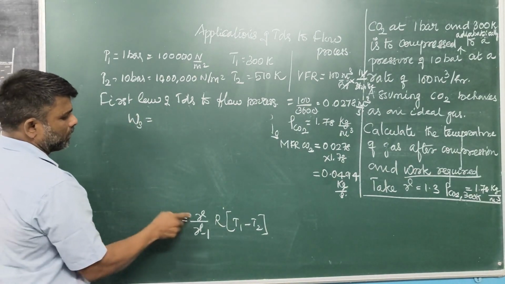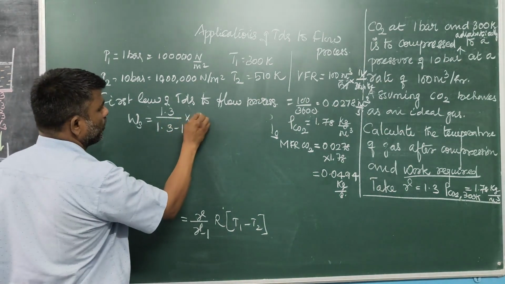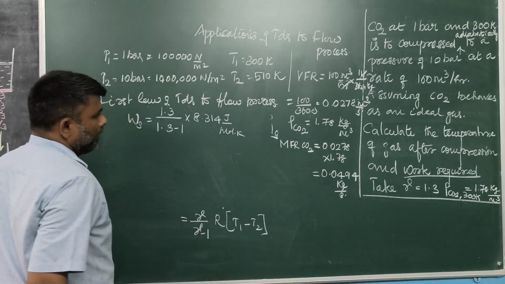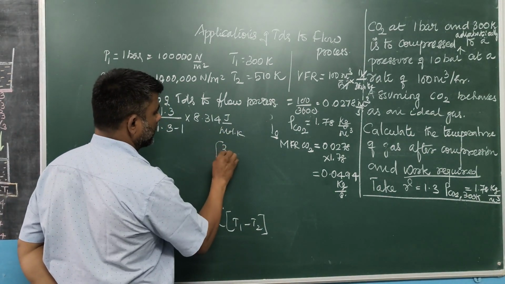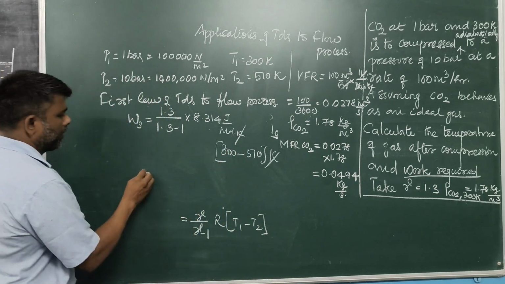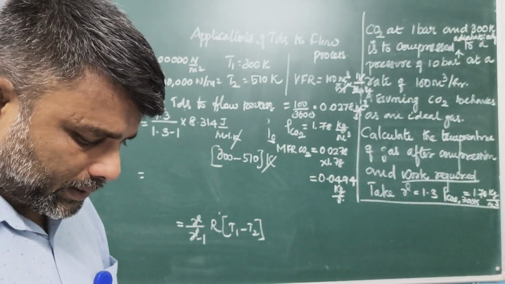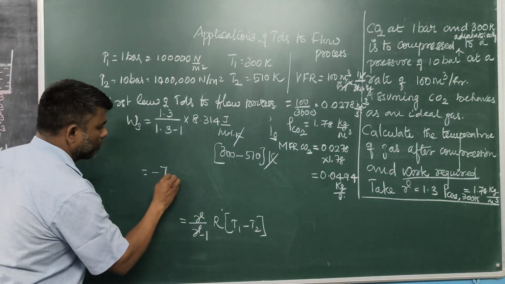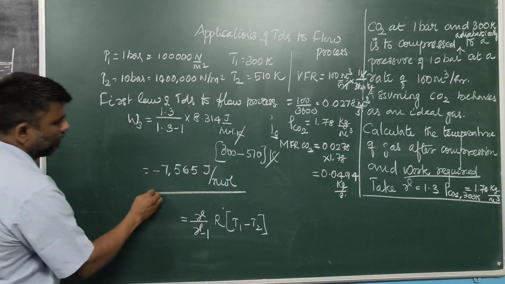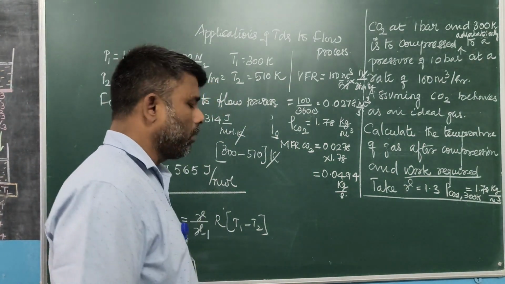Ws is equal to gamma 1.3 divided by 1.3 minus 1 into 8.314 joules per mole degree Kelvin into initial temperature 300 degree Kelvin minus final temperature 510 degree Kelvin. Kelvin gets cancelled. The remaining unit is joule per mole. What is the answer? Minus 7565 joules per mole. This is the amount of energy required to compress the carbon dioxide from 1 bar to 10 bar. Thank you.